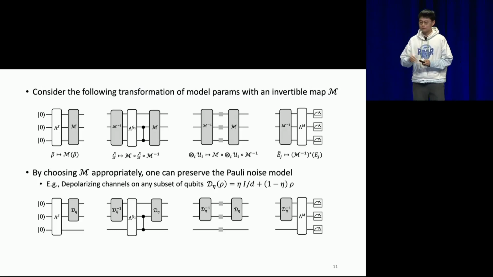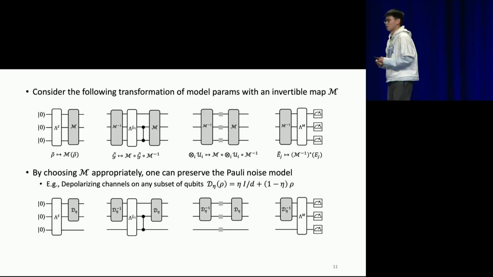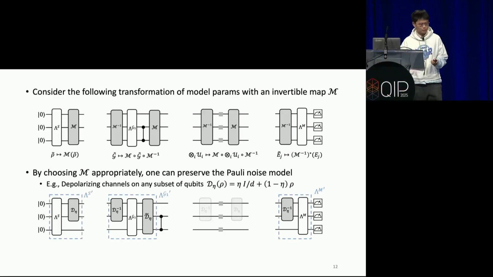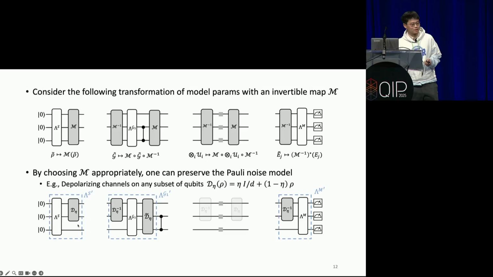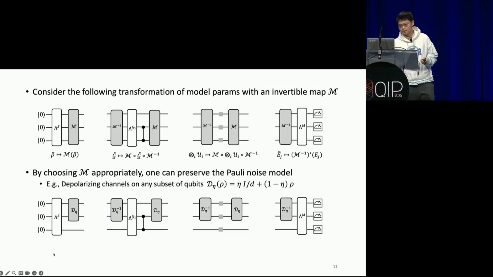As an example, if I choose the map M to be a depolarizing channel on a subset of qubits, for example, on the first two qubits, you actually see that the model will still be a Pauli noise model. Why is that? If you look at the preparation noise and the measurement noise, they're still Pauli channels pretty obviously, because the depolarizing channel itself is a Pauli channel. If you combine it with another Pauli channel, it is still a Pauli channel. And the depolarizing channel commutes with single-qubit gates, so actually, they will cancel each other.